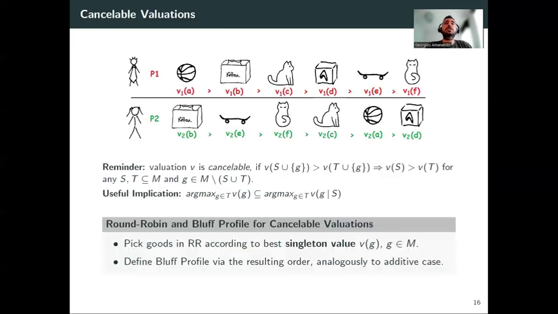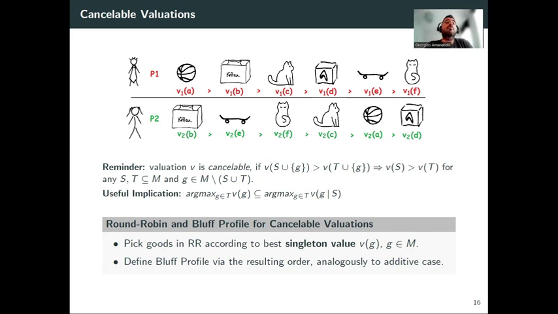Okay, so let's first look at cancelable valuation functions. As I said, this is kind of the broadest class of valuation functions where building the allocation does not change the preference order over the allocated items for the agents.